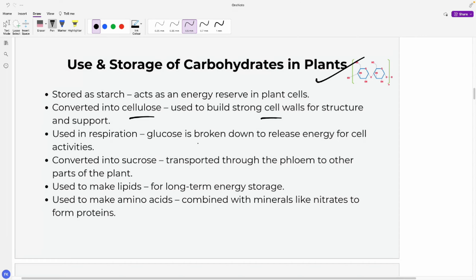It is used in respiration, where glucose is broken down to release energy, and the energy, as we described, is stored in ATP, adenosine triphosphate. It is converted also into sucrose and transported through phloem to other parts of the plant. It is also used to make lipids, long-term storage facilities, right? It is also used to make amino acids by combining minerals like nitrate.